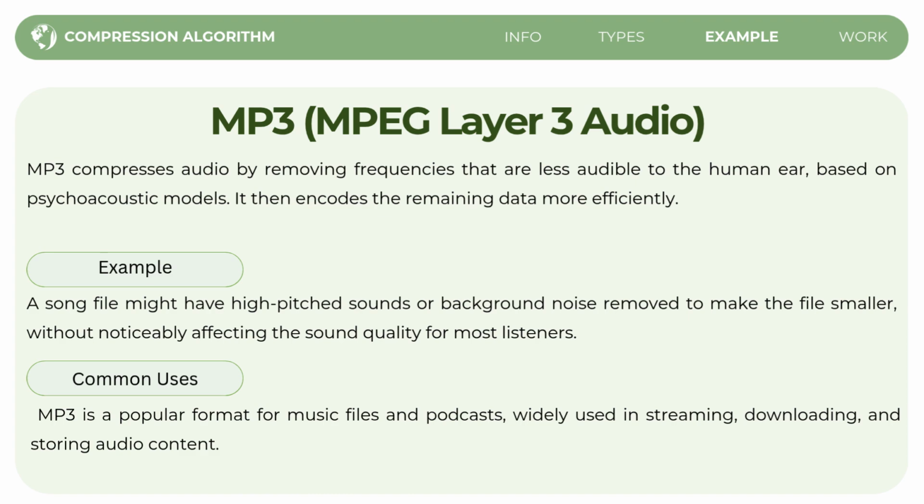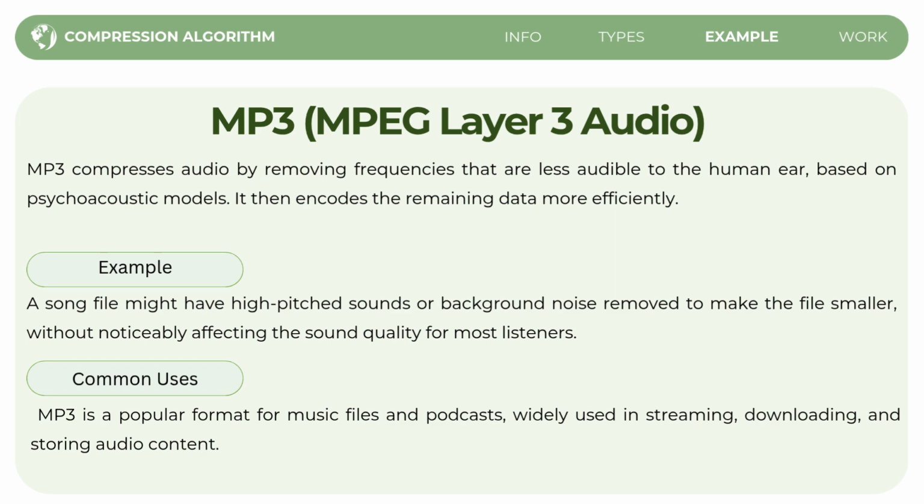Next is MP3 compression. So MP3 is a compression technique for audio files. It works by removing frequencies that are less audible to the human ear, based on a psychoacoustic model that studies how humans perceive sound. So after removing the less important sounds, MP3 then encodes the remaining data more efficiently, making the file size smaller.